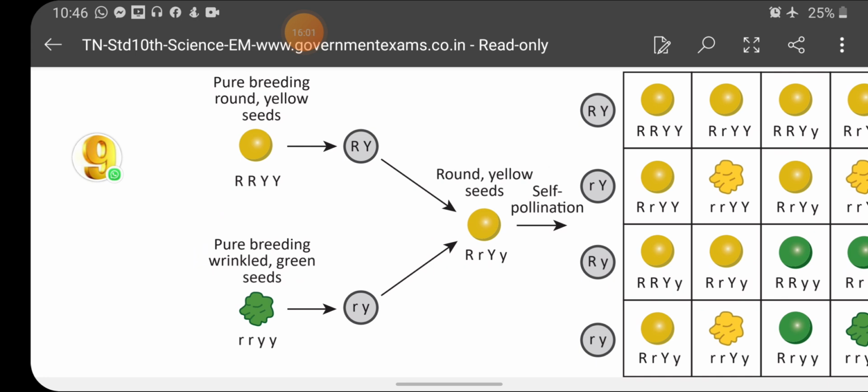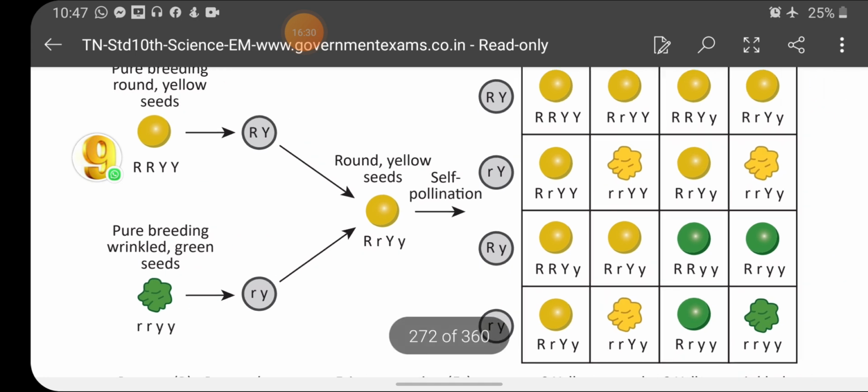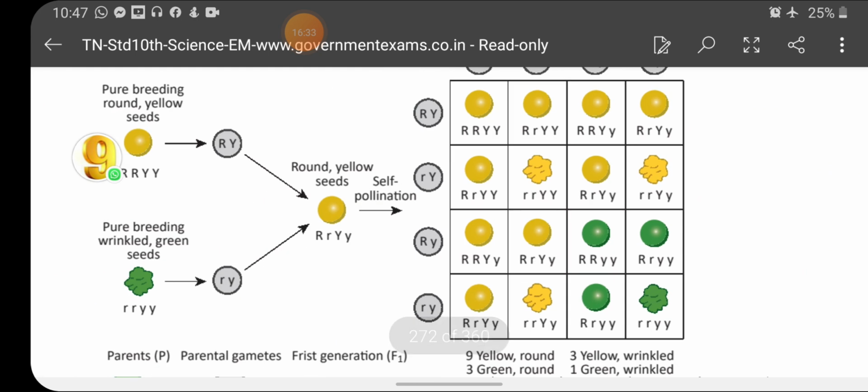But the F1 consists of alleles for all the characters, that is both the color yellow and green seed and round and wrinkled seed. So all the alleles are present in this F1 generation, but only two characters are expressed, one is round and another one is yellow. So this round and yellow character is expressed as what? Dominant character, and this is allowed to self-pollinate.